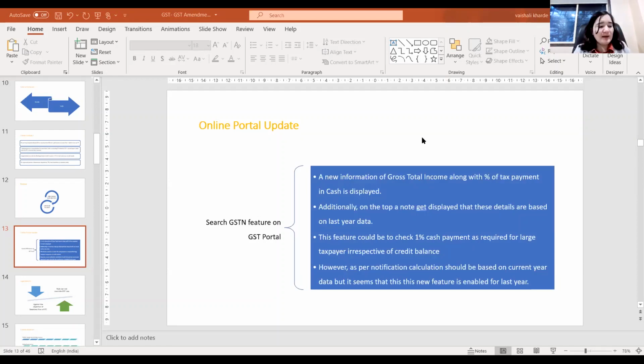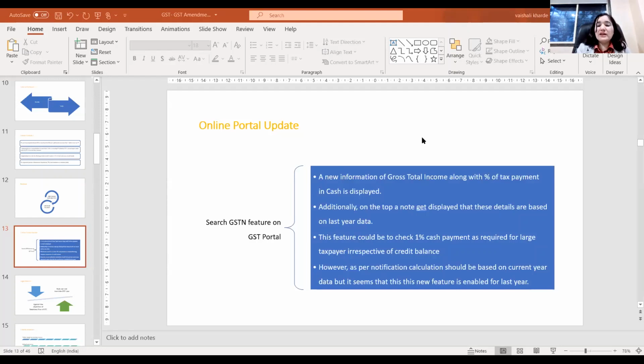Second, with respect to the online portal, in the last week, if you refer to the search GSTN feature, new information pops up regarding the gross total income along with the percentage of tax payment. So the online portal is showing this information: whatever the gross total income of that assessee and whatever the percentage of tax payment in cash is displayed.